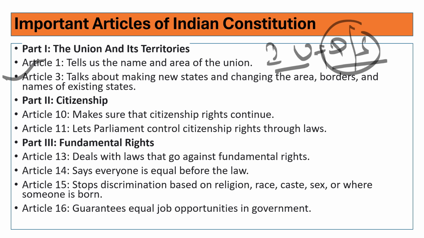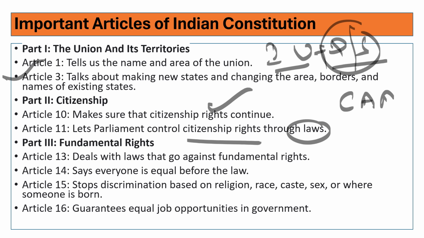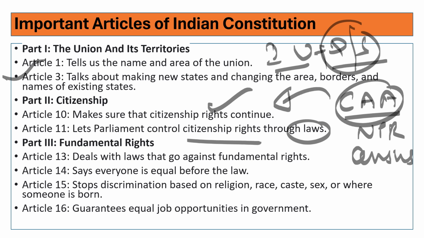Part 2, Article 10 deals with your citizenship rights continuing, and Article 11 deals with the Parliament's power to control citizenship rights through laws, several laws. You might have seen the CAA, Citizenship Amendment Act, and the National Population Register, right? Census, all these things are related. The Citizenship Amendment Act was recently made under this Article 11. Parliament can control citizenship through laws.